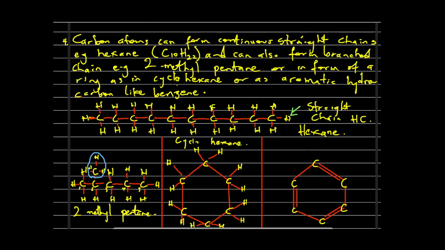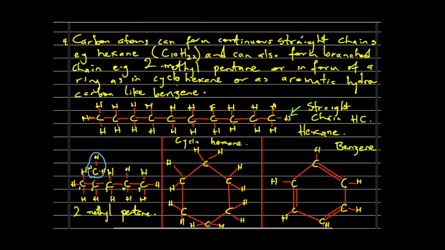So it is left to carry one more bond now, and these bonds will go this way. We have them going like this. So we now have hydrogen all around it. So this is what we refer to as a benzene compound. This is benzene.